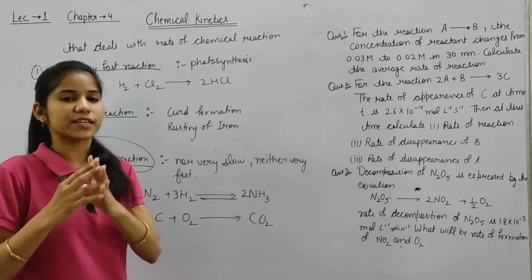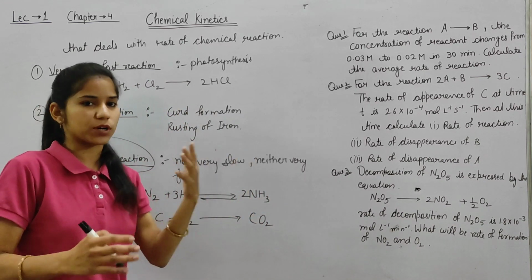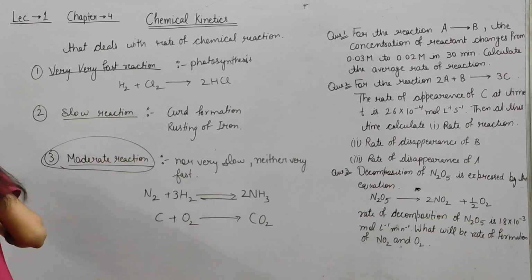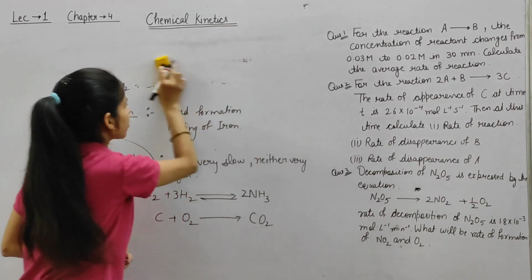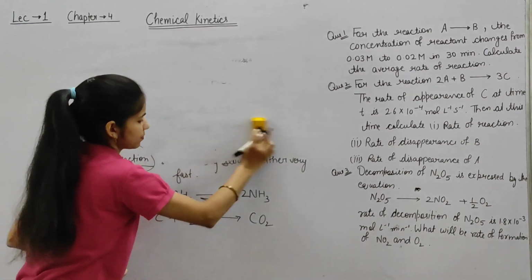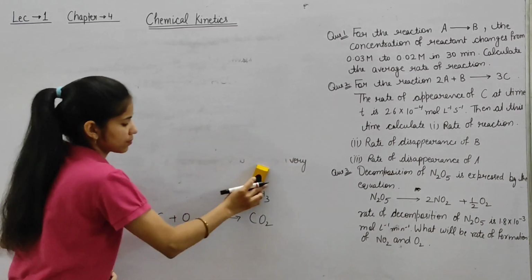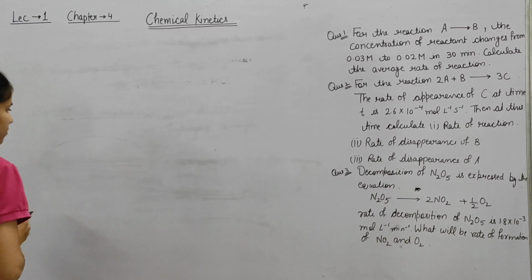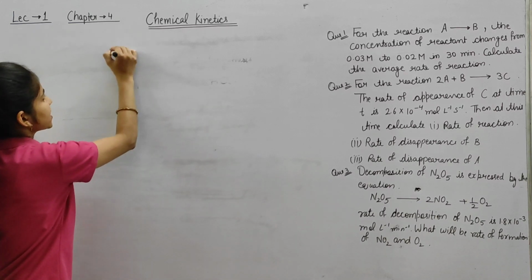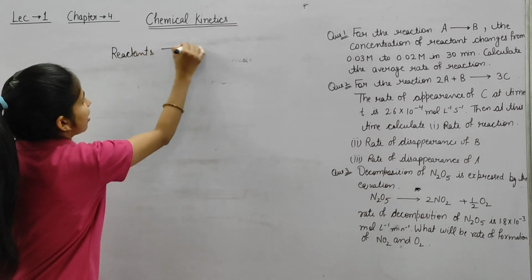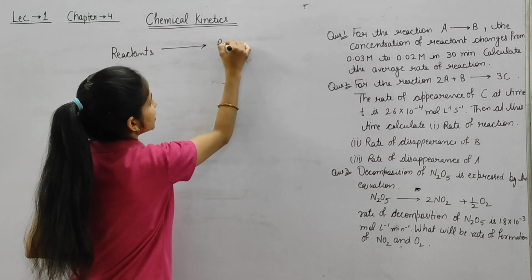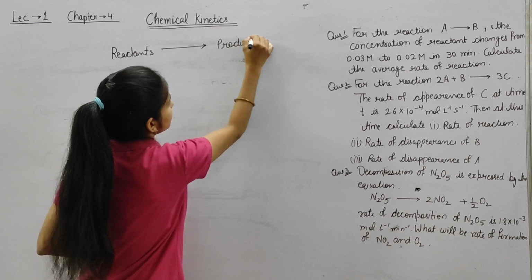So we are talking in terms of reactants and products. In starting we have reactants, which after some time are converted into products.